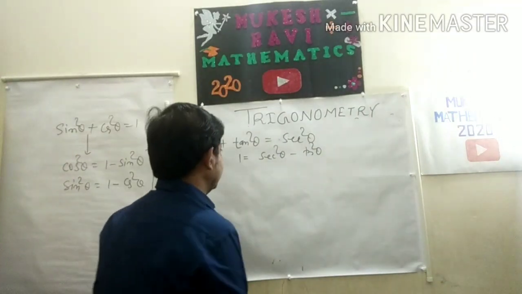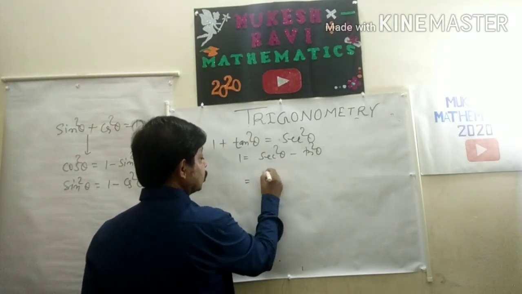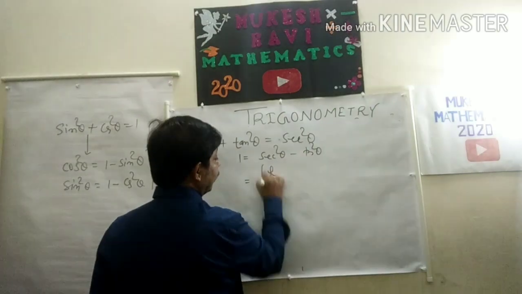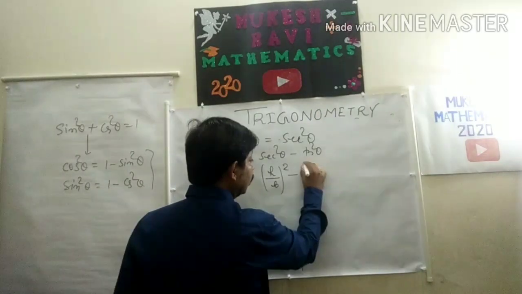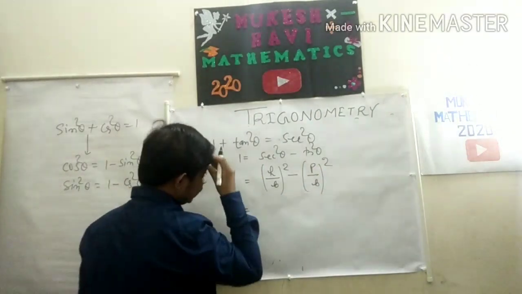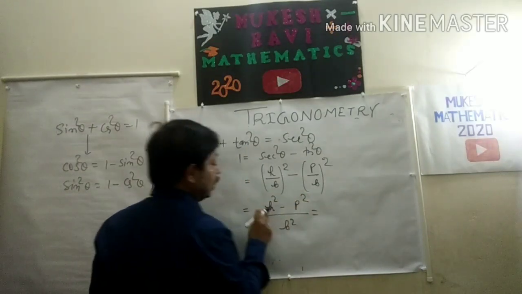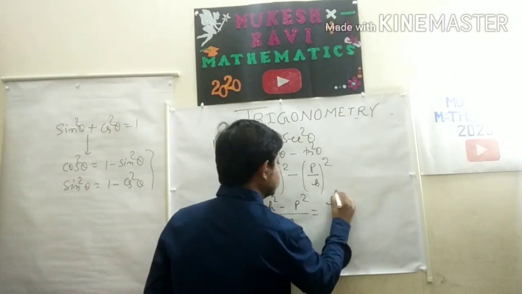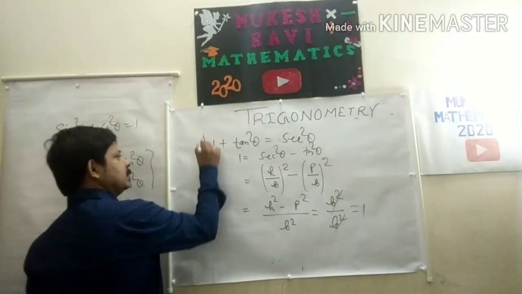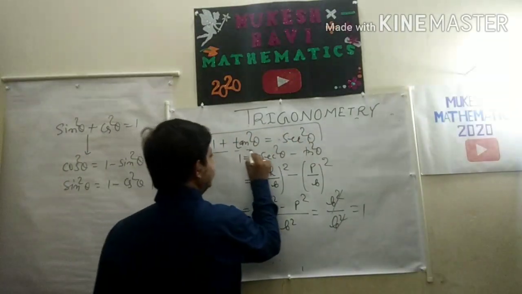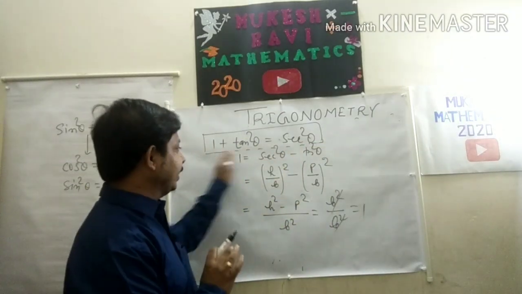Okay, now check. Sec square theta means what? H by B whole square, minus tan theta is P by B whole square. Now you check: H square minus P square divided by B square, hypotenuse square minus perpendicular square is B square, upon B square cancels, this is 1. So this is already given in the book, but why am I giving you some derivation? Because you should know how to use this application.